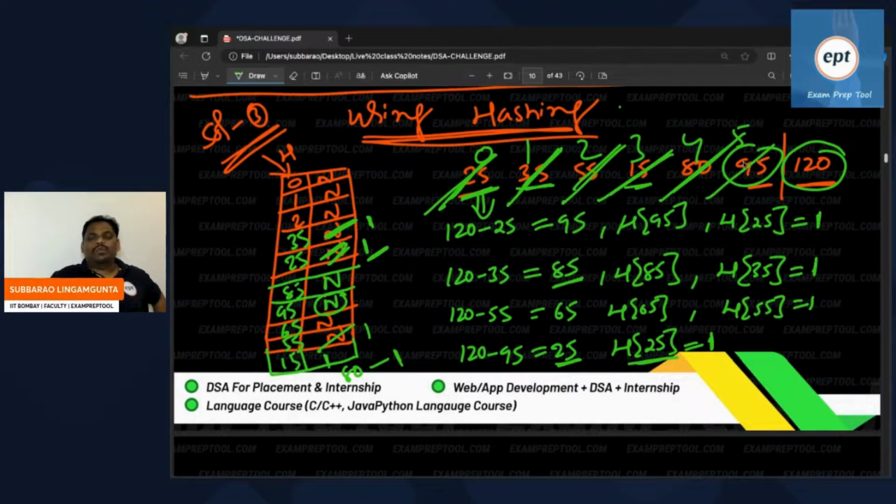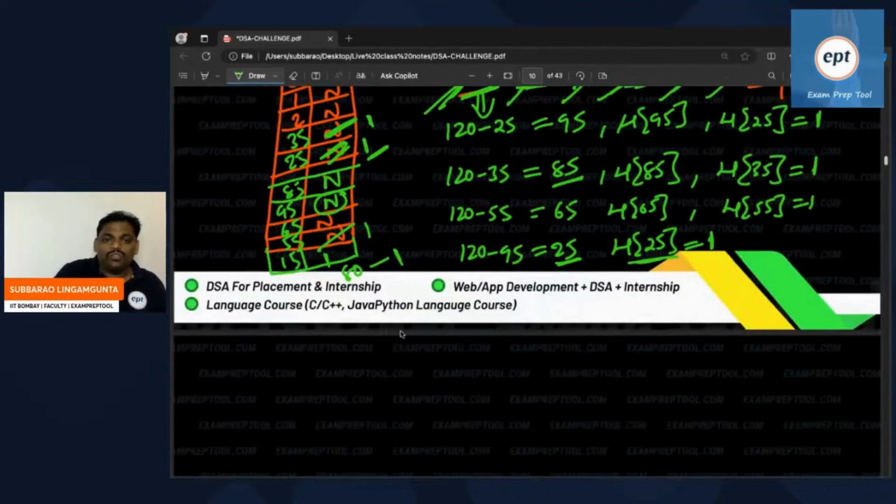Like that, this will continue. So what is the time complexity for this problem? This is using hashing. Some people may ask, sir, where will 95 be stored? 95 will be stored at index 95, 85 at index 85, 65 at index 65. Please be careful, for this problem space may be more in the form of a hash table.